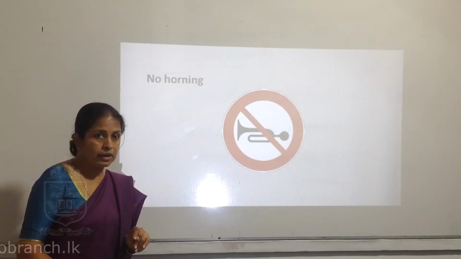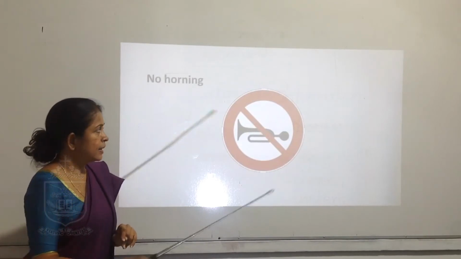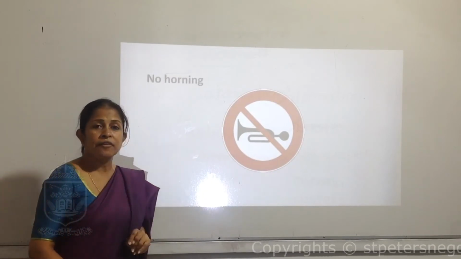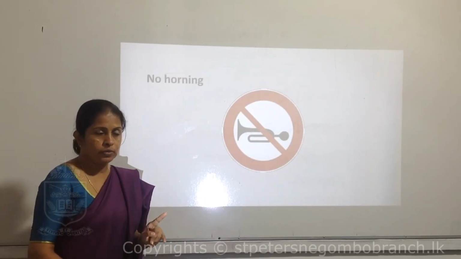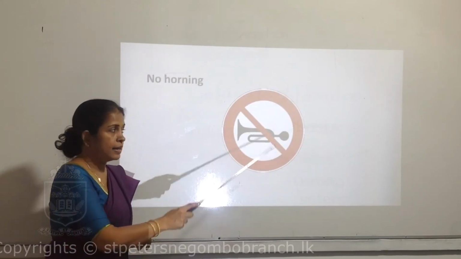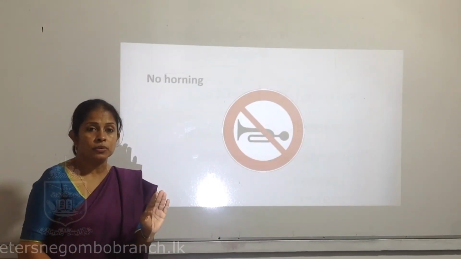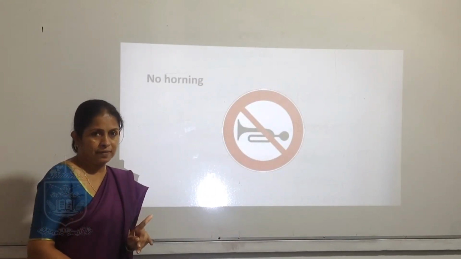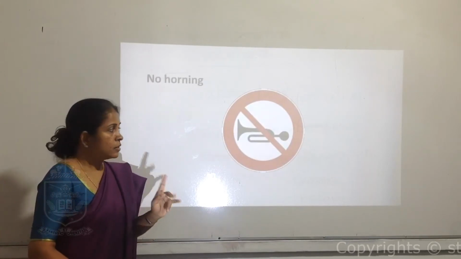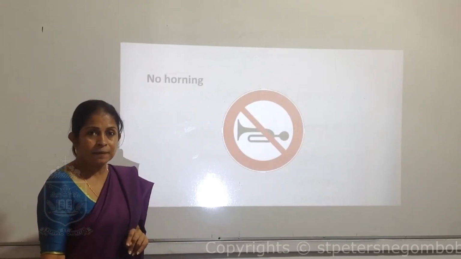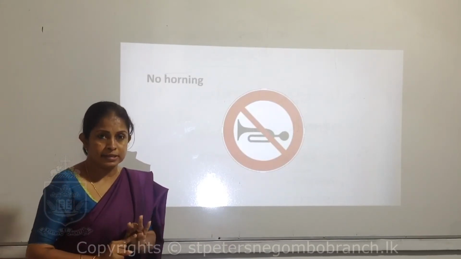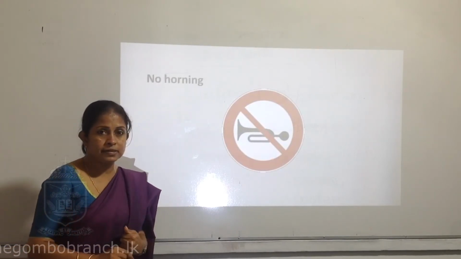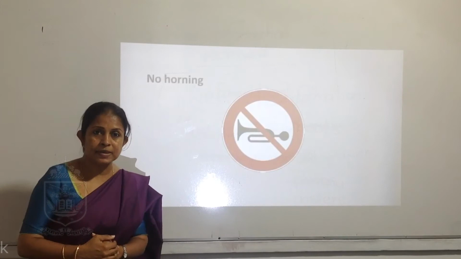There's a horn and they have cut it with a red line. This horn has been cut with the red line. That means no. If a symbol is cut like this with a red line, it says no. That means this symbol says no horning. So these symbols can be seen near hospitals, schools, churches, or religious places mostly.